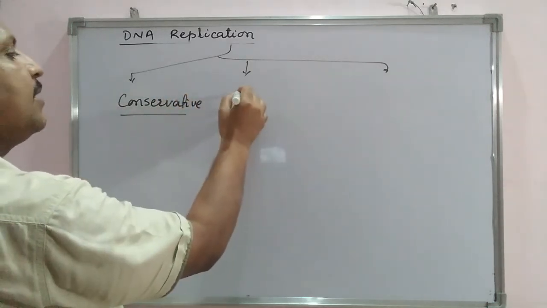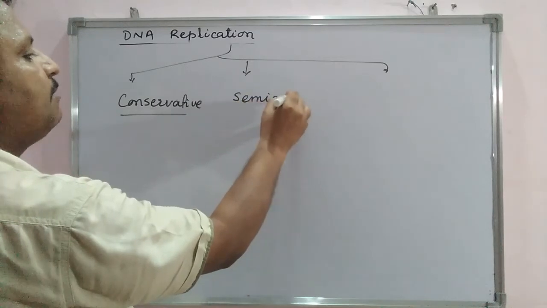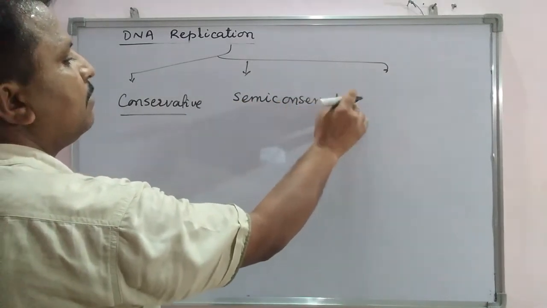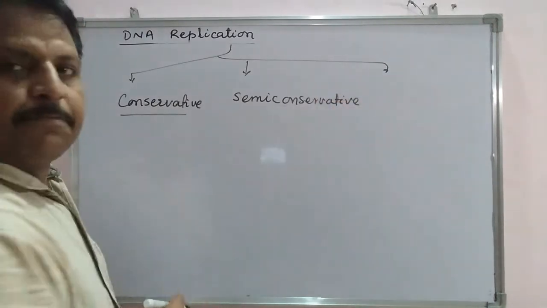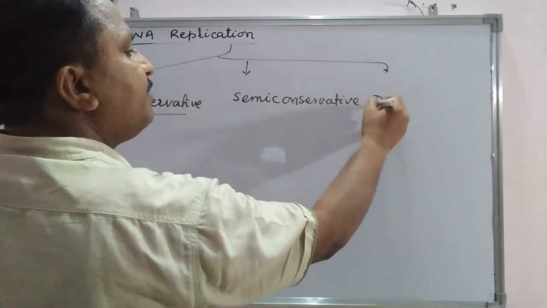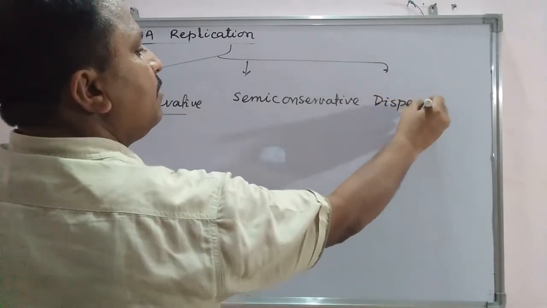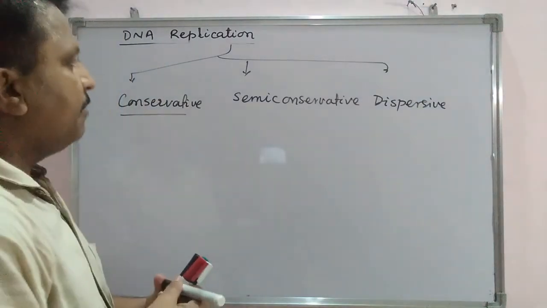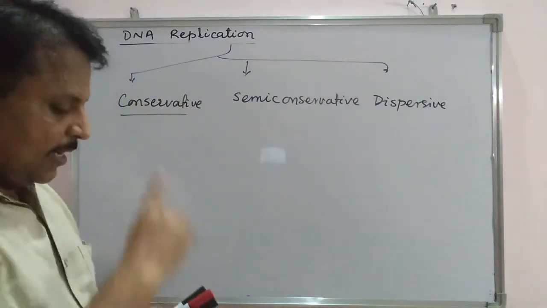Second one is semi-conservative, and third one is dispersive. So there are three different mechanisms of DNA replication.